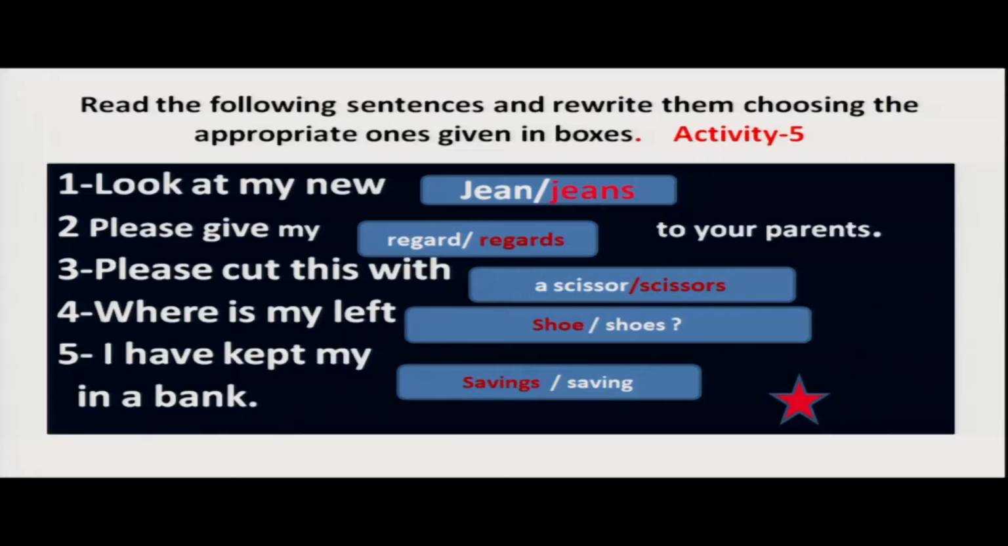So you will discuss now activity 5. Read the following sentences and rewrite them, choosing the appropriate ones given in boxes. First one, look at my new jean or jeans. Please give my regard or regards to your parents. Please cut this with a scissor or scissors. Where is my left shoe or shoes? I have kept my savings or saving in a bank.